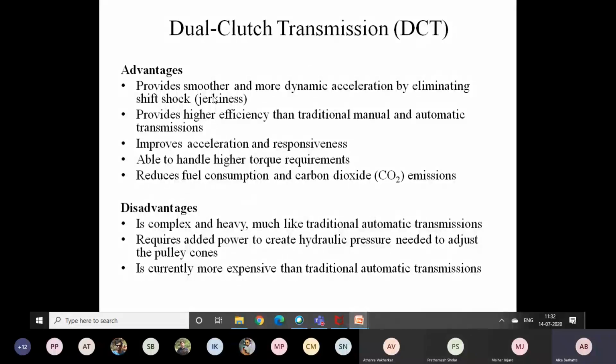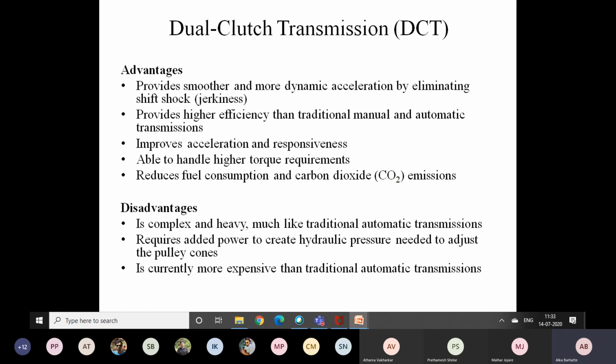Advantages: jerkless transition of the gears we can obtain, provides higher efficiency than the traditional and automatic transmission, improves acceleration and responsiveness, okay, able to handle higher torque requirements, and reduces the fuel consumption and emissions. Okay, so these are the advantages, and all these things because if you are taking more time to switch from one gear to another gear, still your engine is running.